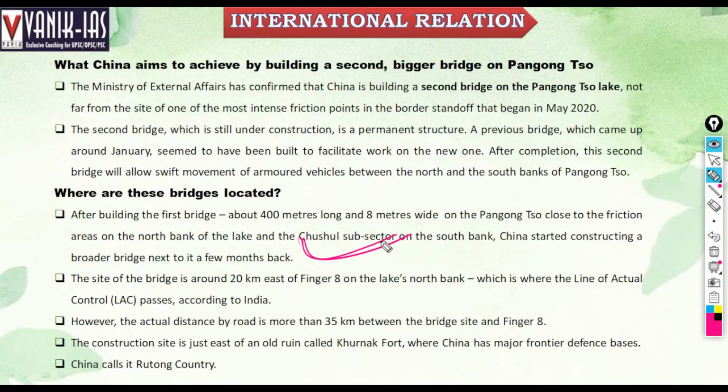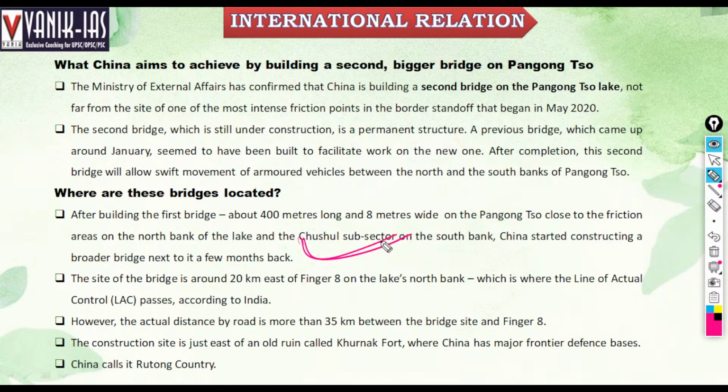The site of the bridge is around 20 km east of Finger 8 on the north bank of the lake, through which the Line of Actual Control passes. However, the actual distance by road is more than 35 km between the bridge site and Finger 8. So they have developed a bridge because there is a distance of around 35 km.